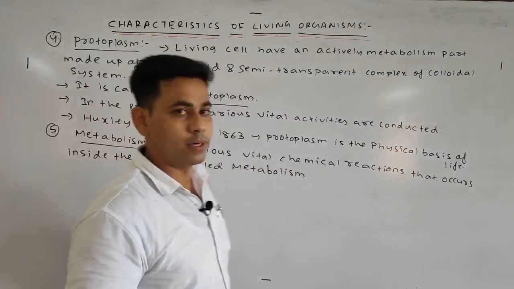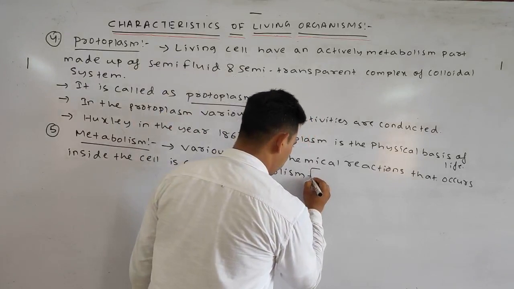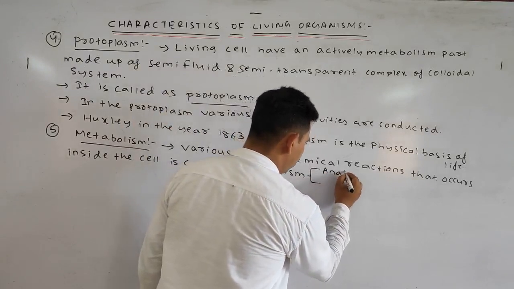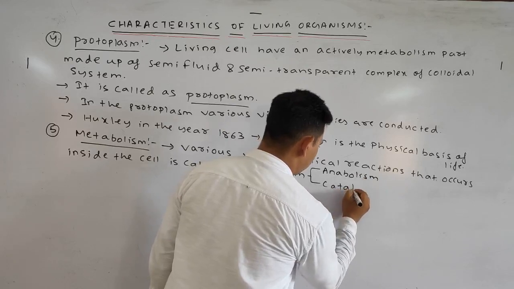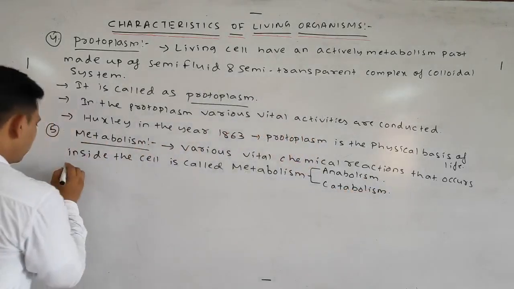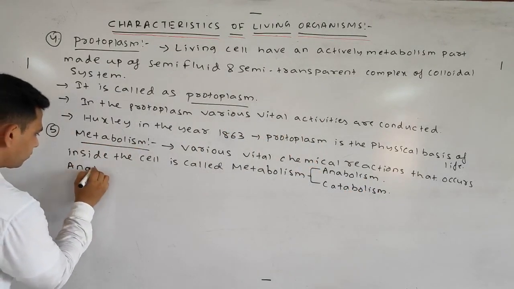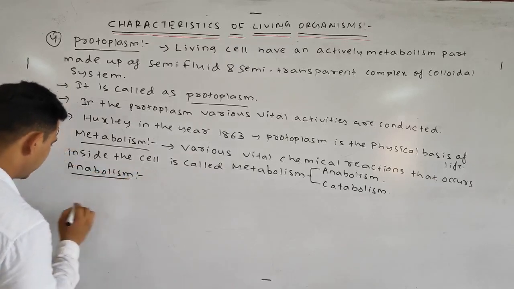Metabolism is further divided into two types: anabolism and catabolism. Okay. What is anabolism? And what is catabolism?